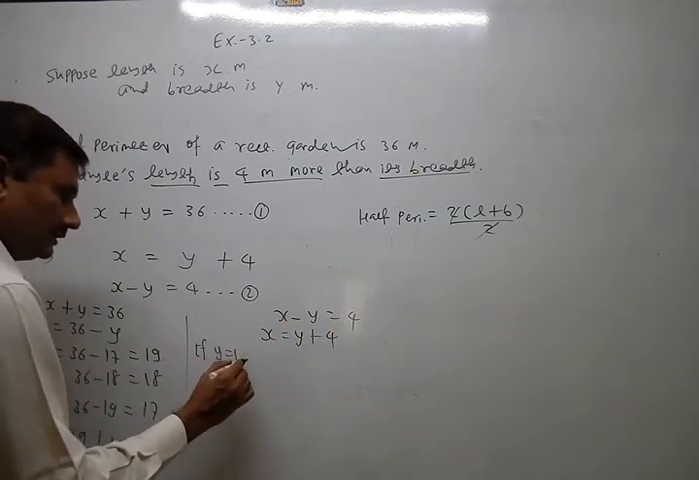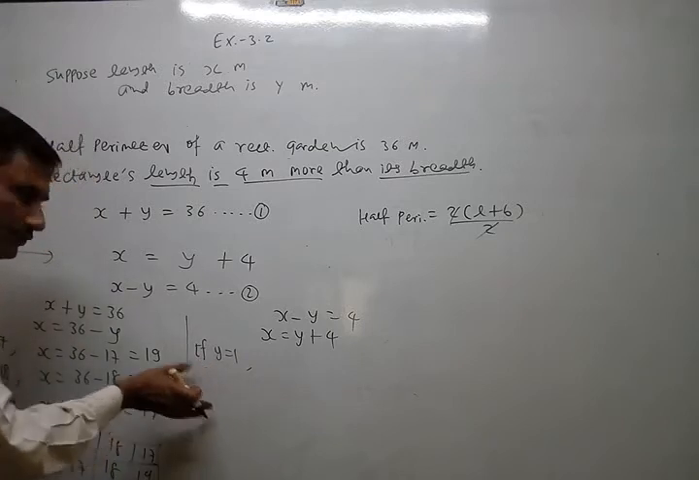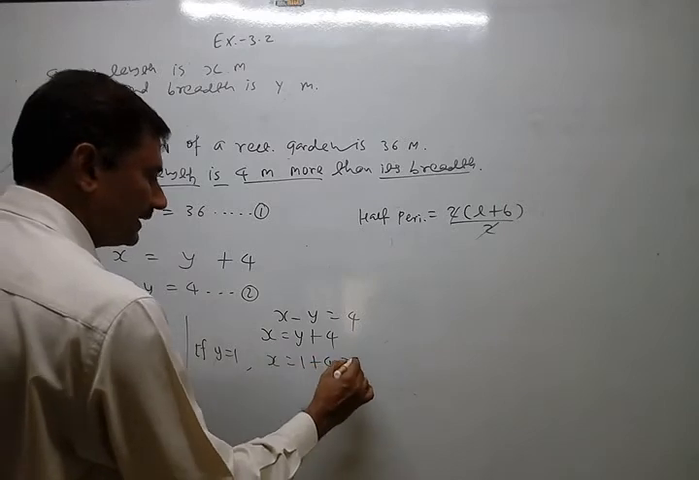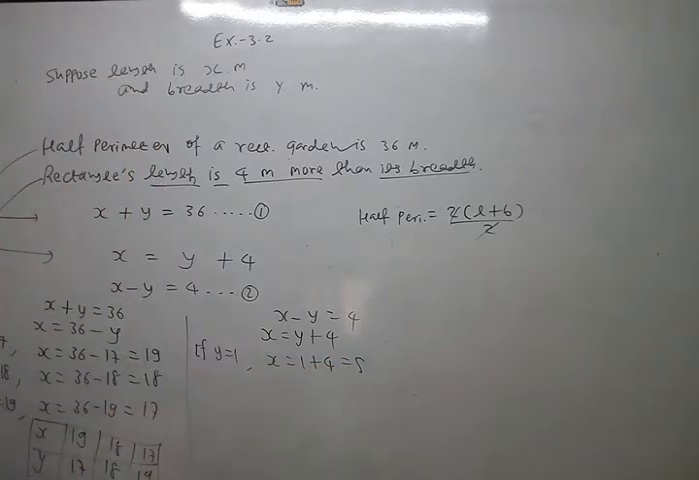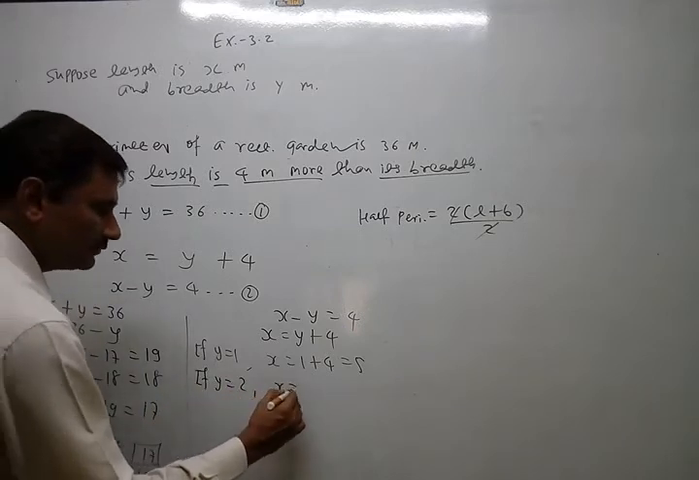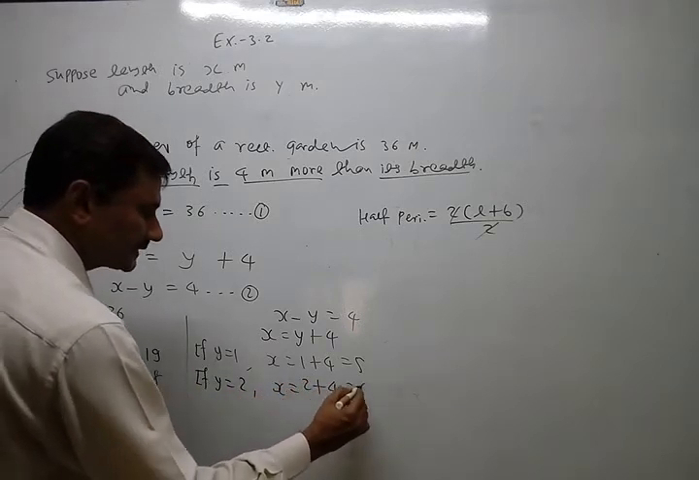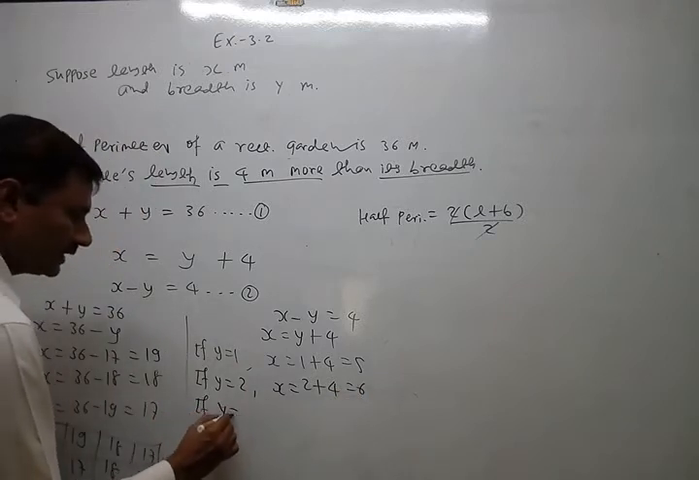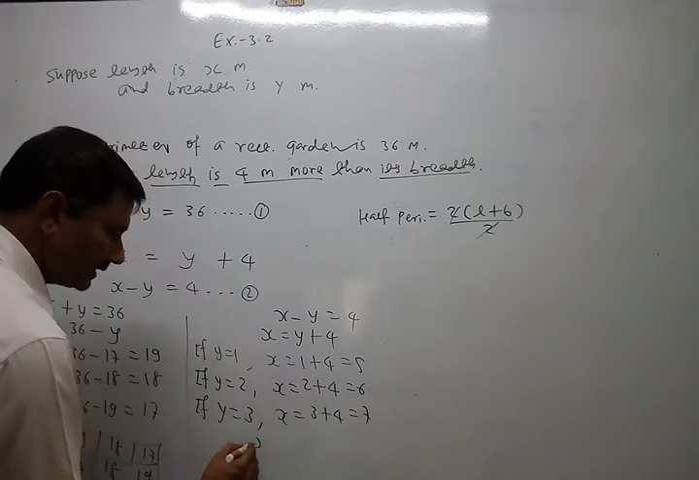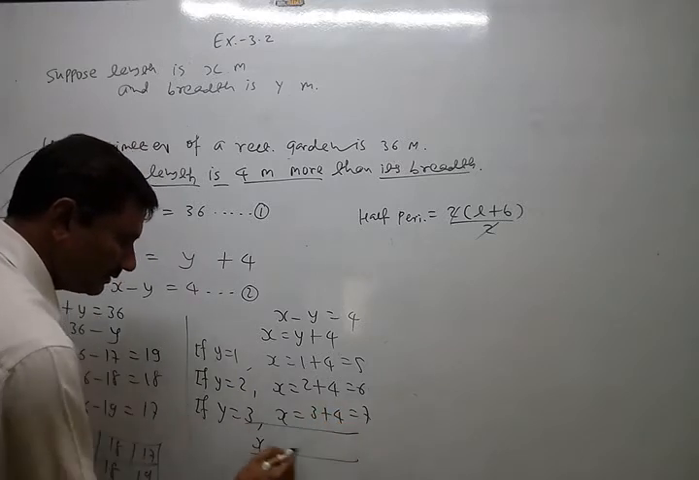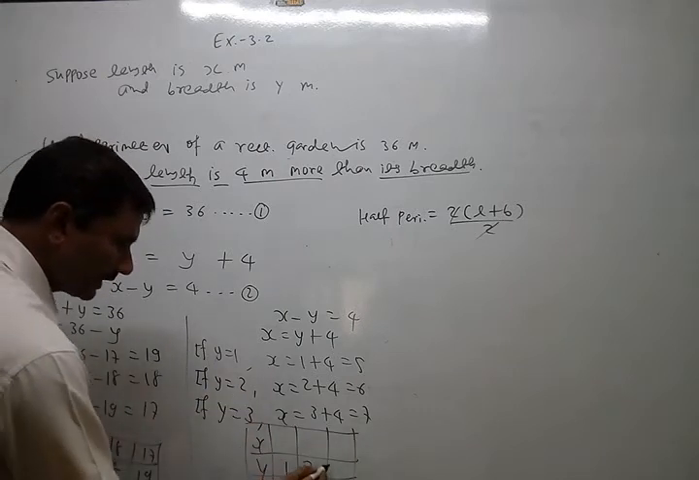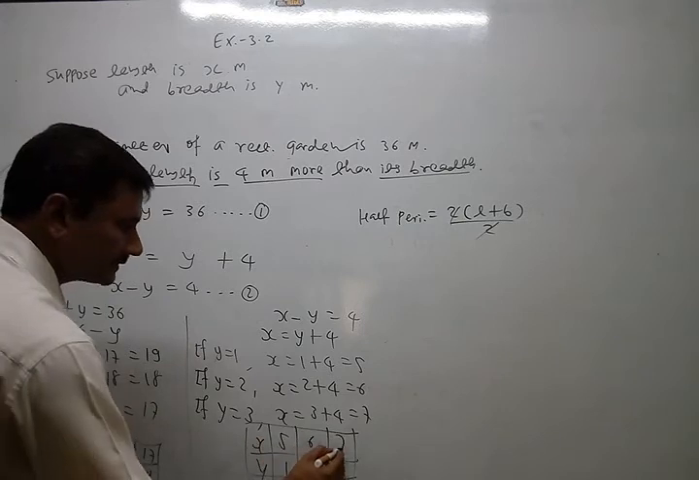So if y equals 1, I suppose 1, 2, 3 only. No need for more, just like that. So x equals 1 plus 4, 5. If y equals 2, x equals 2 plus 4, 6. If y equals 3, x equals 3 plus 4, 7. So the table will be like that. y is 1, 2, 3. x are 5, 6, 7.